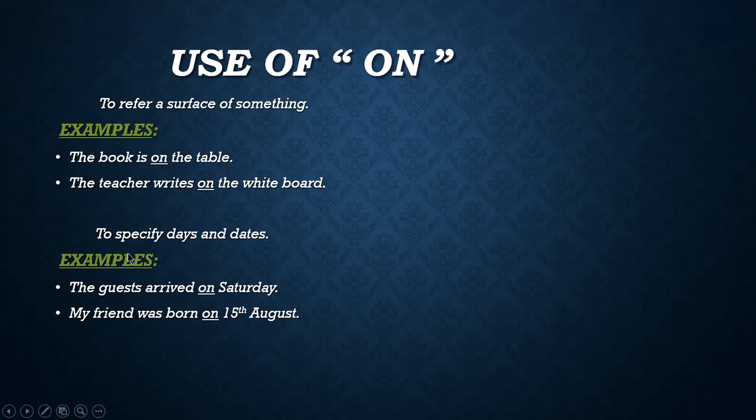Next is to specify days and dates. Whenever we want to show the days and dates, we use the preposition "on". The guests arrived on Saturday. You can see that Saturday is the day, a weekday, so we use "on" before that. Next example is, my friend was born on 15th August. Here you can see that a date has been mentioned, so we use the preposition "on" before that.